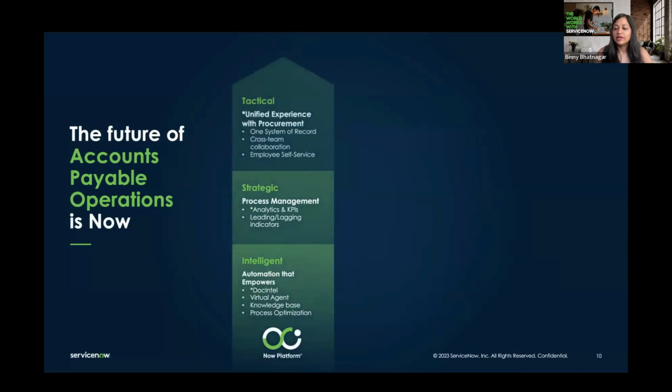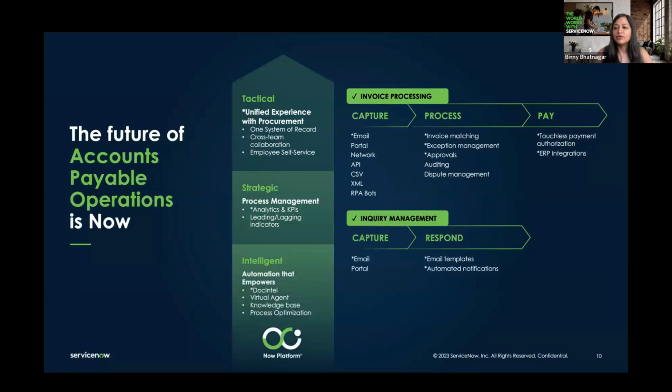So moving on, we have a whole roadmap. So this is really the vision that we're going after for the accounts payable. So there are two key features, like when you think about accounts payable, one is invoice processing that we've been talking about. And then the second is inquiry management. This is really any questions that a supplier or an end employee could have on the invoices, payment of those invoices. So let's talk about invoice processing.